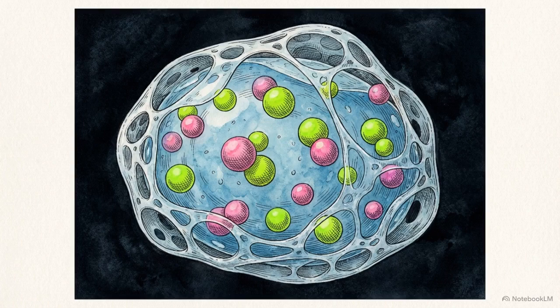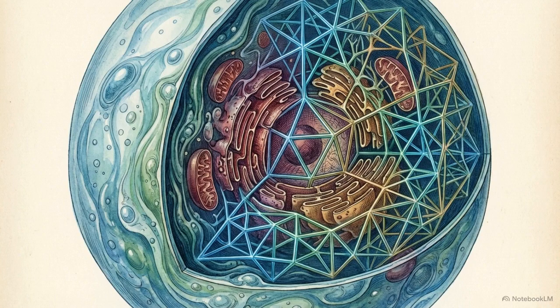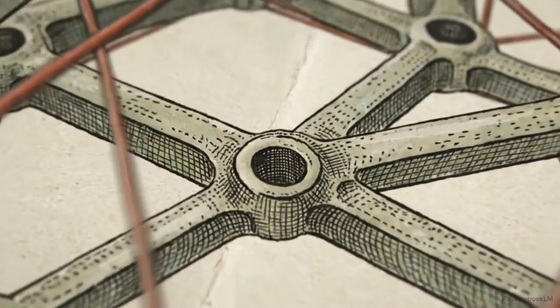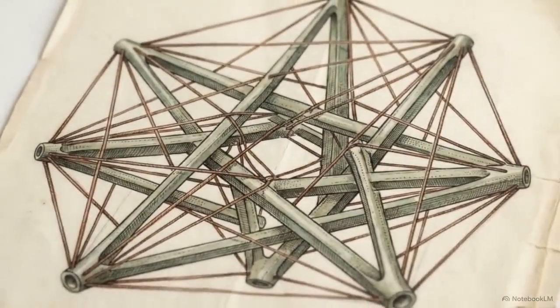For decades, the standard biological model has depicted the human cell as a fluid-filled sac, a loose balloon of cytoplasm where floating chemicals occasionally bump into each other. That model is obsolete. The cell is actually a tensegrity architecture. Tensegrity refers to a structural system where rigid struts, microtubules, are held in place by a continuous network of tension-bearing elastic cables, known as F-actin.